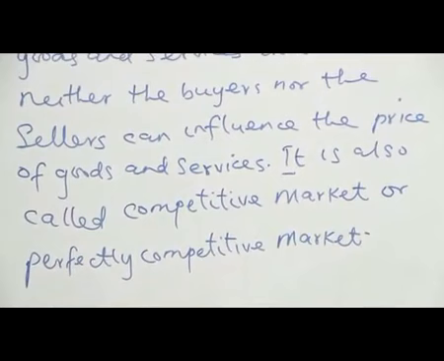So according to market according to prices, here it implies that either a buyer or a seller cannot influence the price of the commodity. So the price of the commodity is determined according to market forces. That is, demand and supply will determine the price of the goods or the service in this market.